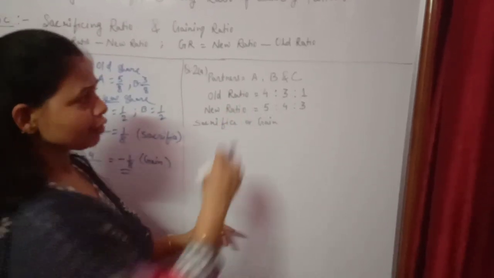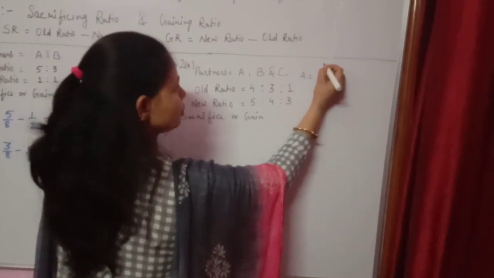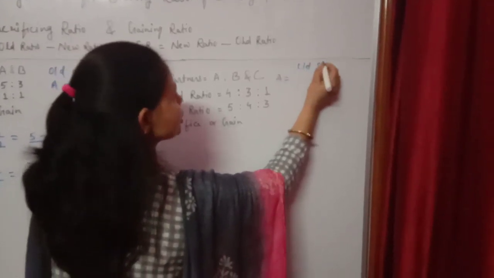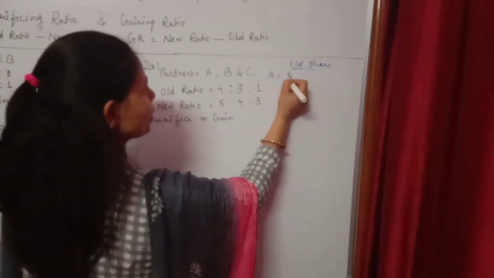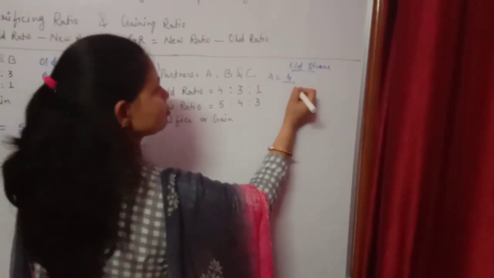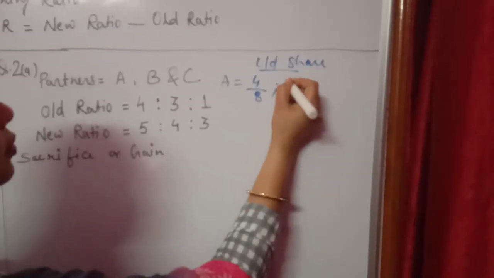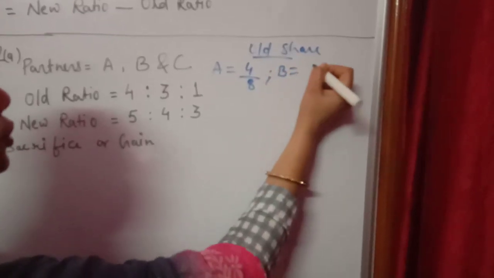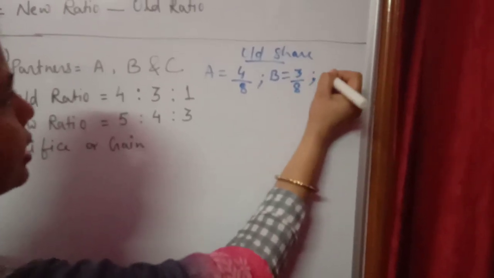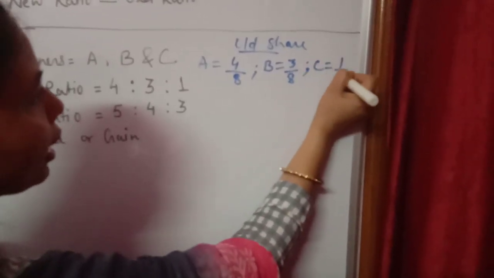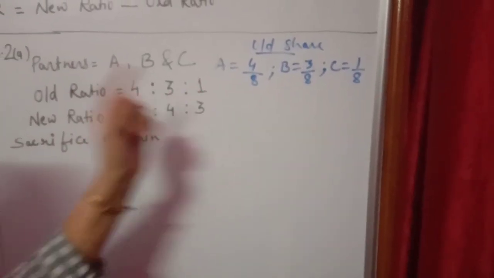According to that, A's old share will be 4/8, B's share is 3/8, and C's is 1/8. This is the old share of the partners according to their ratio.